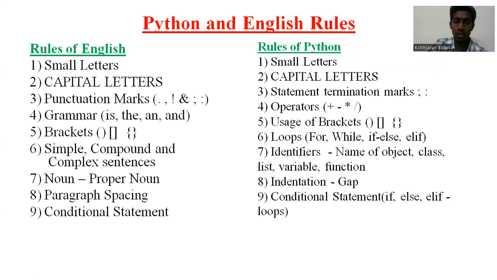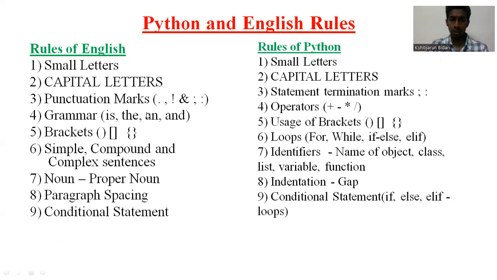And the next thing is punctuation marks. In English, we have punctuation marks like comma, full stop, and so on. In Python also, we have statement termination marks or statement separation marks. So again, those things are the same. This is just to make you understand. I'm not teaching any main part here. The main part will be coming up next. Now, this is just an overview for you to understand English and Python.